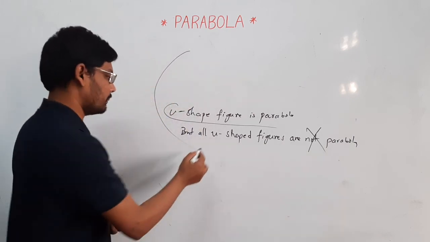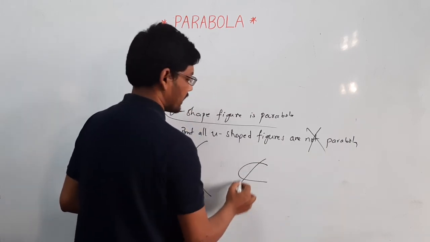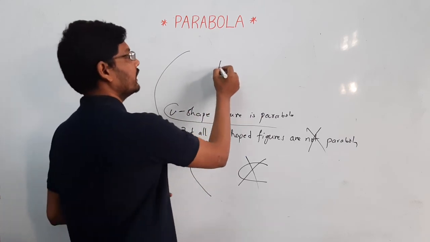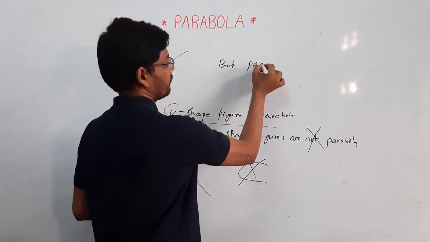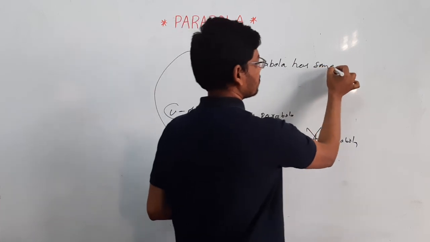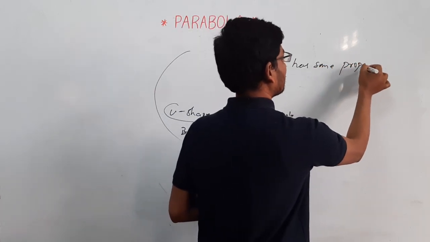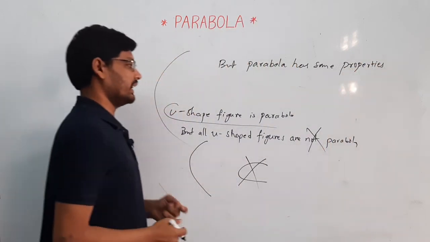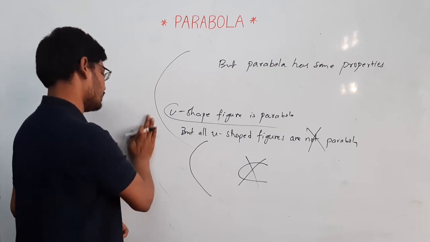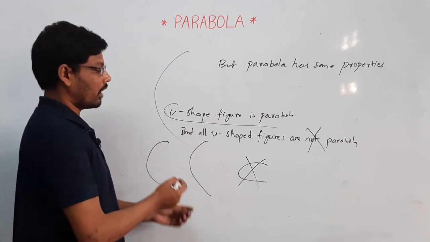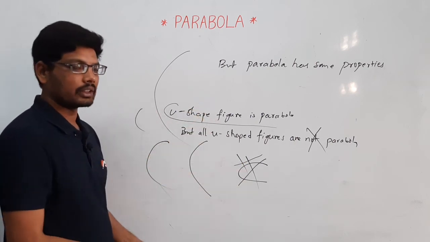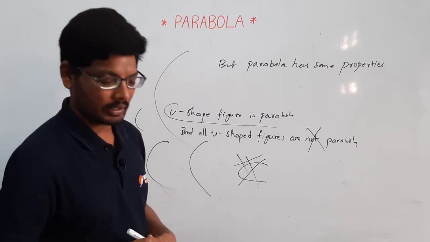This is the most important point. This is a parabola, but this is not a parabola. Parabola has some properties, and based on those properties we say a U-shaped figure is a parabola. This is all the general information about parabola.